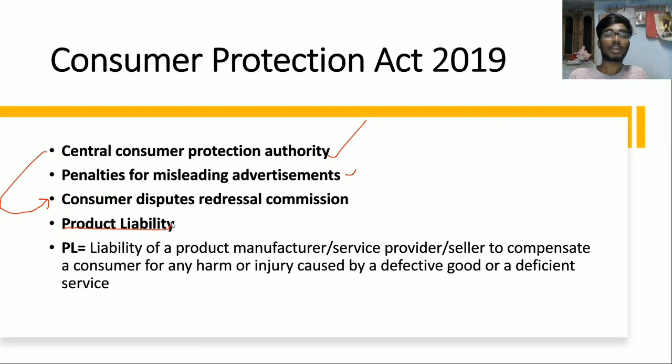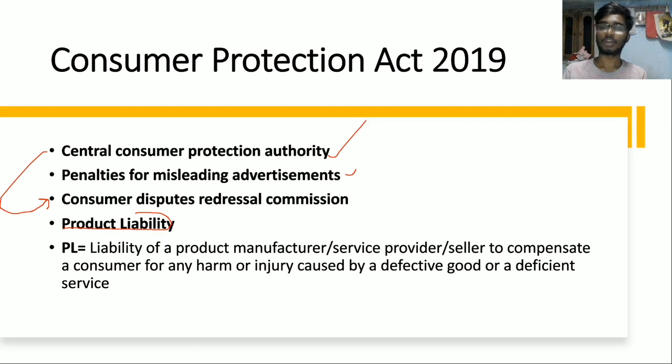So what is this product liability? It is the liability of a product manufacturer, service provider, or seller to compensate a consumer for any harm or injury caused by a defective good or deficient service. If any harm is caused by a defective good or a deficient service, it has to be compensated by the seller or manufacturer.